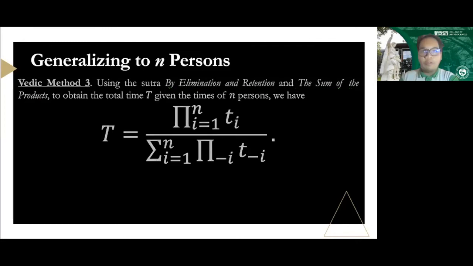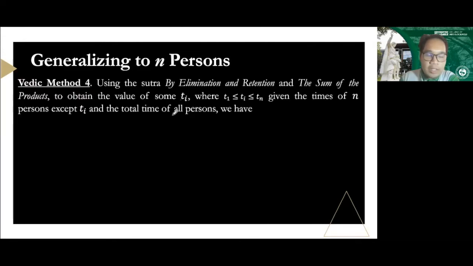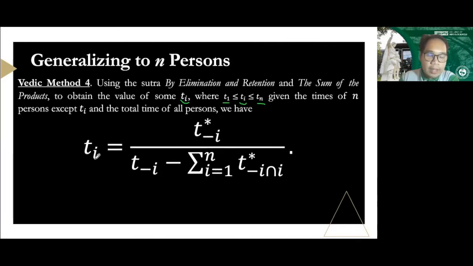For our Vedic method 4, say we're going to ask for some certain person T sub i, that's the time of 1 person, which is inclusively between T sub 1 and T sub n. Given the times of n persons and given their total time, big T, we have this formula. To get the time of some person T sub i, it is equal to T star sub minus i all over T sub minus i minus the sum of all T star sub minus i for all i running from 1 to n. So that's our general formula, though it's a handful. It's a big formula to deal with.